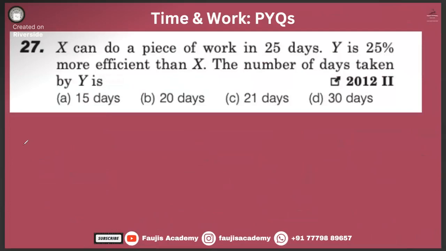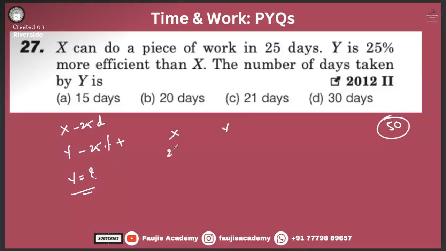Okay. X can do a piece of work in 25 days. Y is 25% more efficient than X. Then the number of days taken by Y to finish off the work is what? Right, guys. So can we assume some number, let us say total work required to be done is 50? Okay. So X and Y.